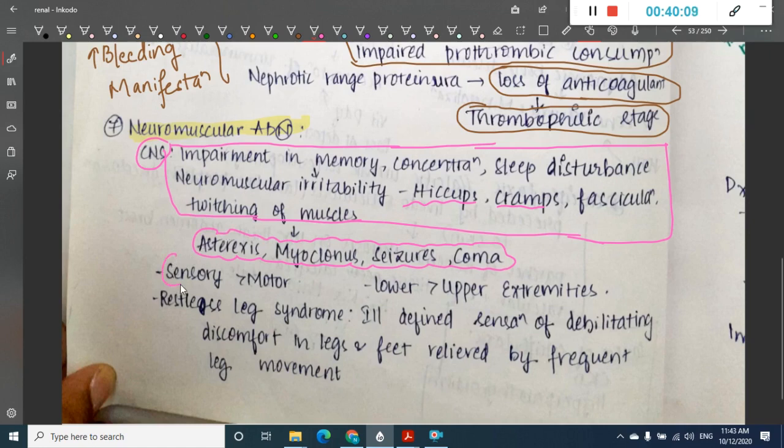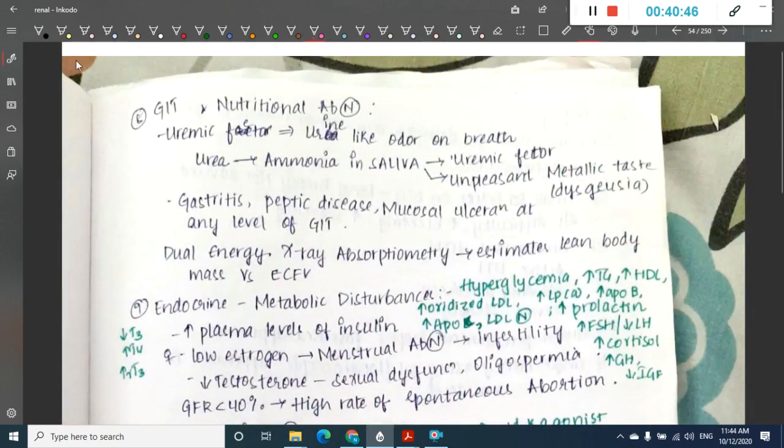These CNS abnormalities are also associated with sensory abnormalities more than motor abnormalities. These are more common in the lower limbs when compared to upper limbs. This is also associated with restless leg syndrome, where you see ill defined sensations of discomfort over the legs and feet, which are only relieved by frequent leg movements. What is the treatment of choice for restless leg syndrome? The drug of choice is ropinirole, which is a dopamine agonist. Then that is about the CNS symptoms.